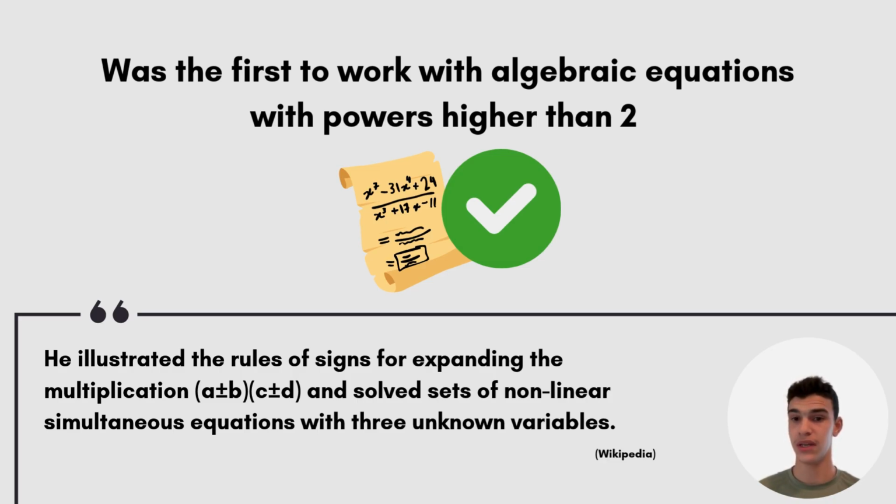And according to Wikipedia, he illustrated the rules of signs for expanding the multiplication (a plus or minus b) times (c plus or minus d) and solved sets of nonlinear simultaneous equations with three unknown variables. And this basically means that he solved sets of nonlinear, not y equals x, simultaneous equations, which are systems of equations with three unknown variables. So that's x, y, and z. So that's a lot, mashallah, tabarakallah.